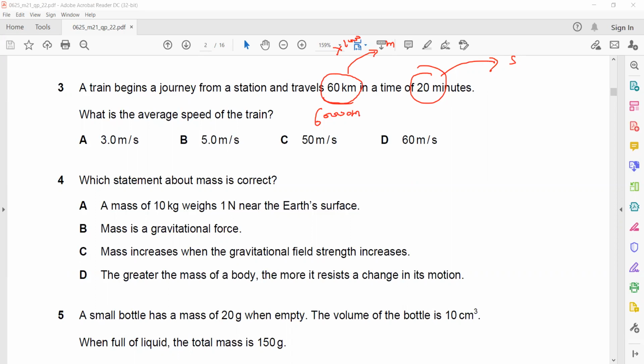So these two zeros will cancel with this. So 60,000 divided by 1200 equals 50 meter per second. So C will be the right answer.